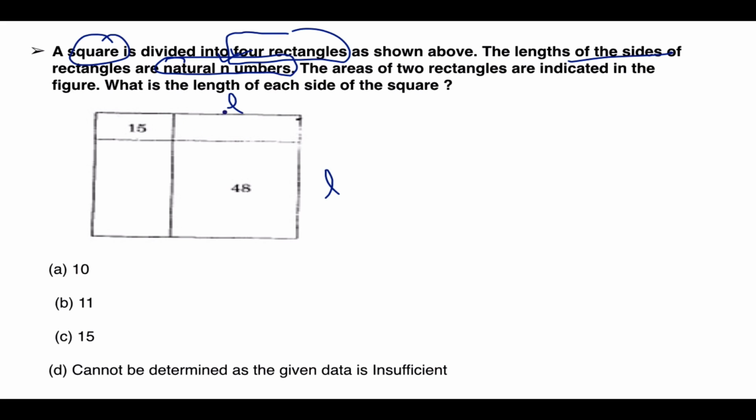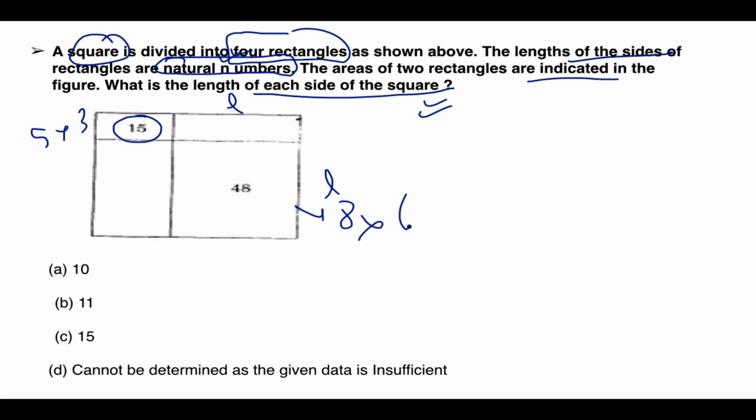So obviously, if the areas of two rectangles are indicated, what is the length of each side of the square? If it is 15, what are the only two numbers which multiply together to give 15? The answer is 5 into 3. In this case also, the answer is 8 into 6. Since this side is 5 and this side is 3, this is also 3. This is 8, so 8 plus 3 is 11. 5 plus 6 is also 11. So the answer is 11. It's as simple as that. There is absolutely nothing required, no formula, whatever.